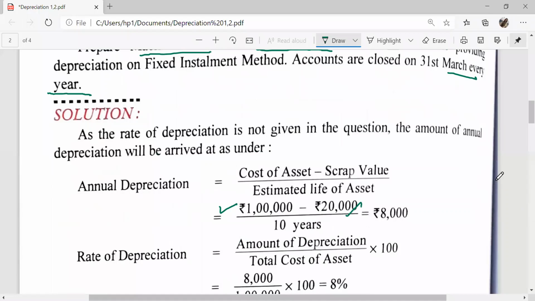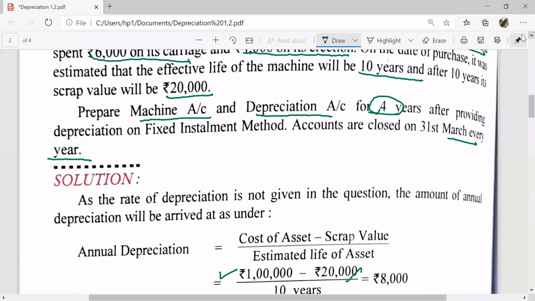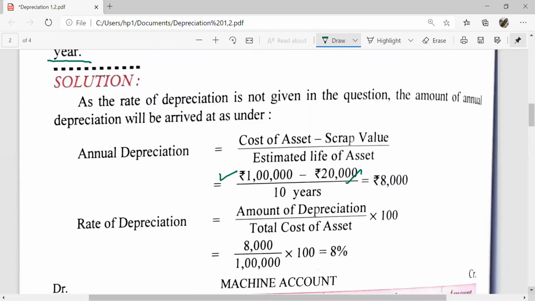And the useful life of the asset is estimated at 10 years. It is given the effective life of the machine will be 10 years, divided by 10 years. 1 lakh minus 20,000, 80,000 divided by 10. Then the amount of depreciation is 8,000.